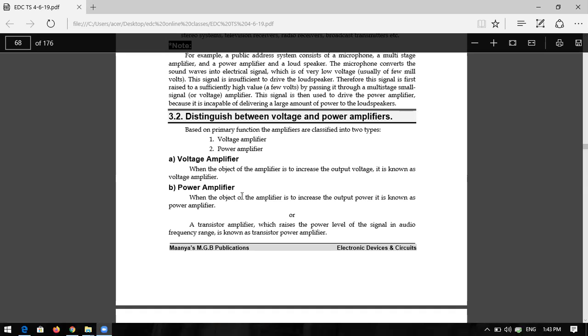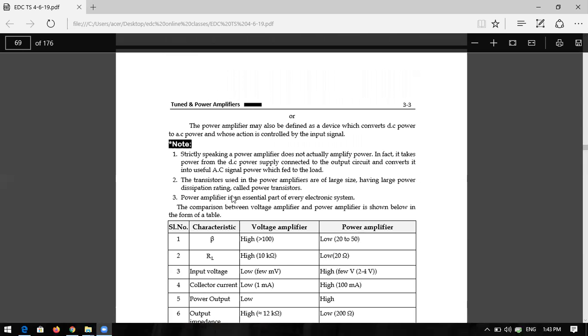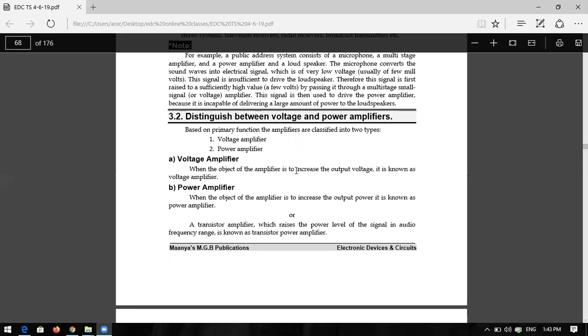What is the object of a voltage amplifier? To increase the output voltage. The main object of both is the same, but the difference is that it will strengthen a small signal, and the output is small. The power amplifier output is large, whereas the output of the voltage amplifier is small.